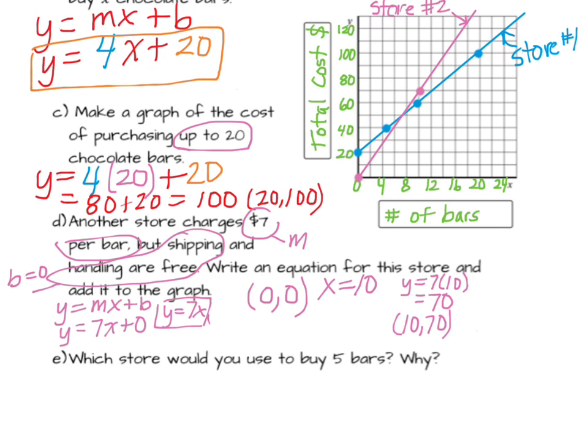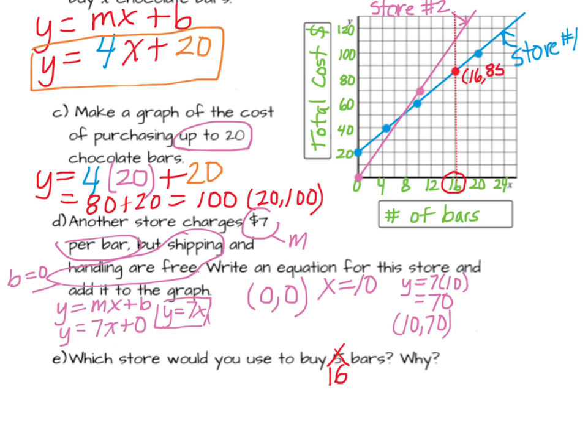This last question, we're going to adjust it. Which store would you use to buy 16 bars? And we're going to use our graph to estimate this. So I'm going to look at 16 bars. I'm going to look at both lines. And I see here that for 16 bars, store number 1 costs about 80, halfway between 80 and 90, so about $85.